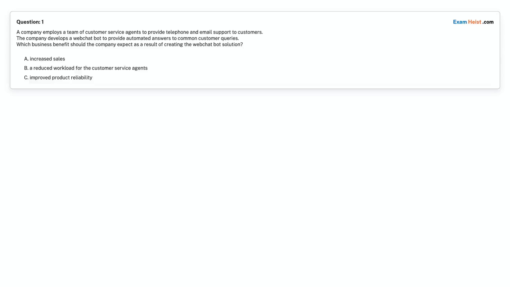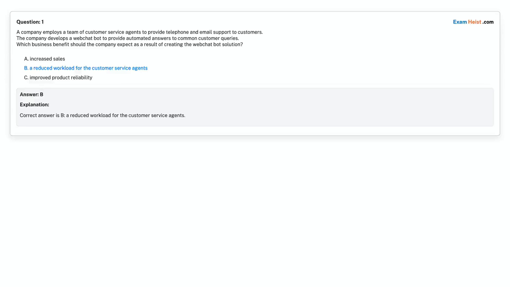Question 1. The company employs a team of customer service agents to provide telephone and email support to customers. The company develops a web chatbot to provide automated answers to common customer queries. Which business benefit should the company expect as a result of creating the web chatbot solution? Option A, increased sales. Option B, a reduced workload for the customer service agents. Option C, improved product reliability. Choose the correct answer. Correct answer is option B, a reduced workload for the customer service agents.